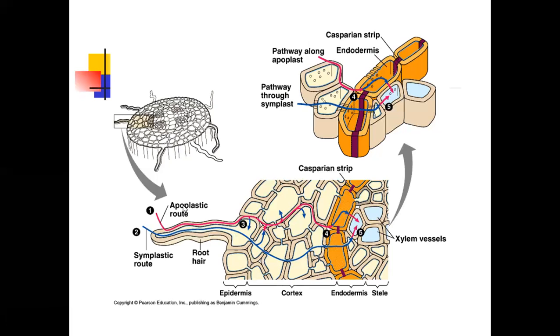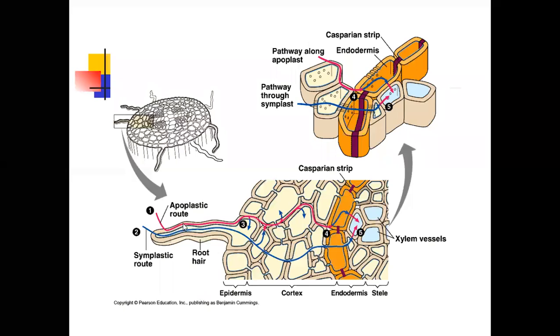If water is absorbed by diffusion, the water reaches the xylem cells by the apoplastic route. Apoplastic route means the outer area of the plasma membrane of the plant cell is called apoplast.